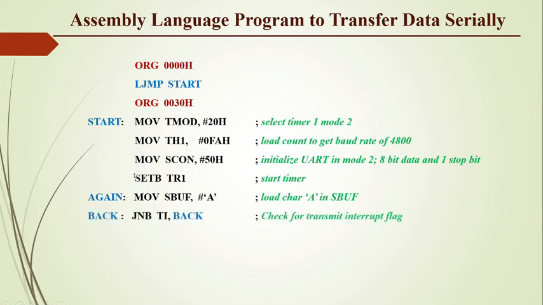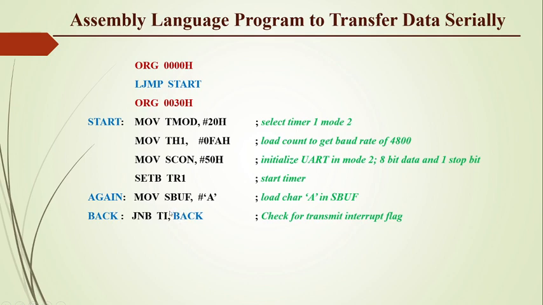Now as we have loaded the letter into SBUF and timer 1 is started, it starts transmitting the data. While transmitting, we have to monitor the TI flag with the instruction JNB TI, back, that is jump if not bit TI. If this TI bit is equal to 0, jump to this location.